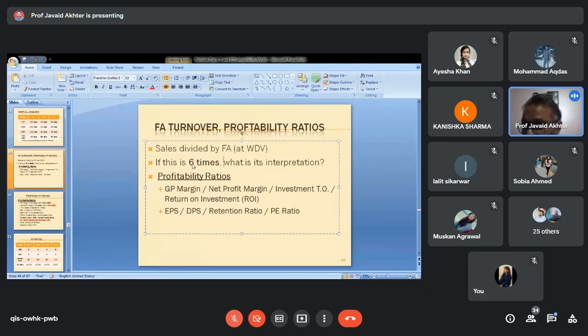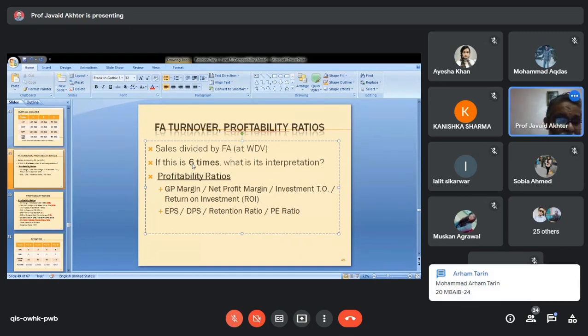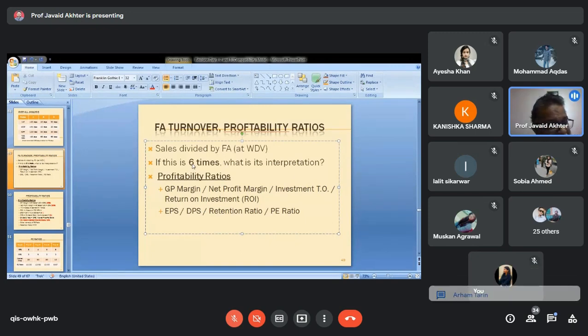So management or managers should strive at making optimum use of fixed assets. If a company has a lot of space and it is not being used, it is a waste. So that waste should be avoided. And how do you decide it is a waste or not? You will calculate various ratios and then you will come up with a solution.